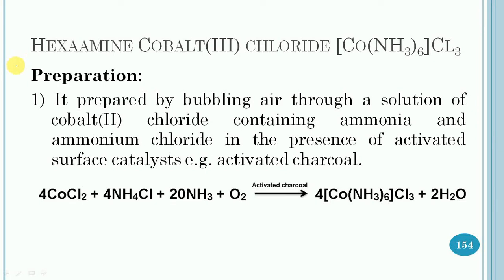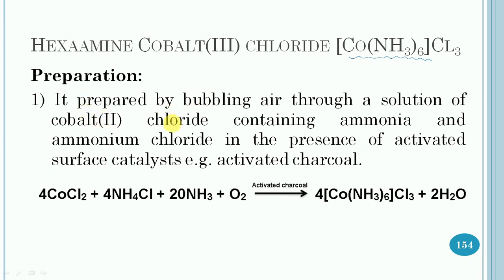The next transition metal compound is hexaamminecobalt(III) chloride, and it has this formula. So let us start with the method of preparation first. It has two methods.